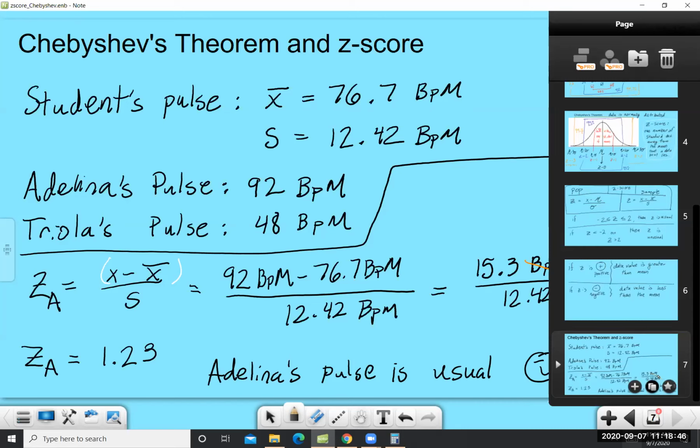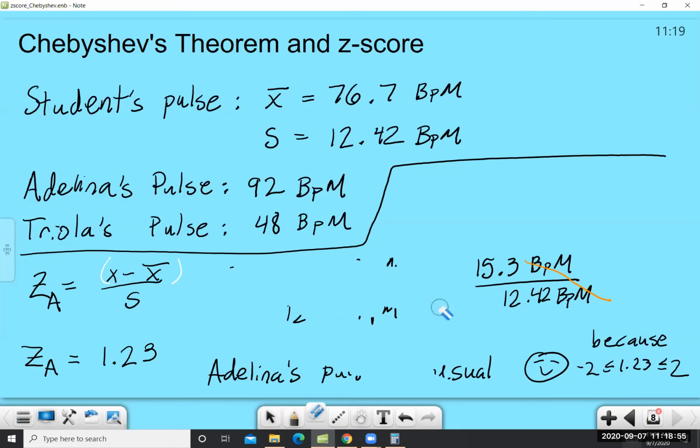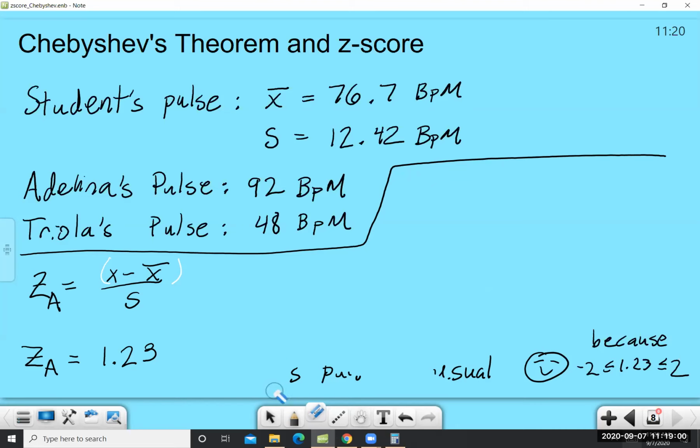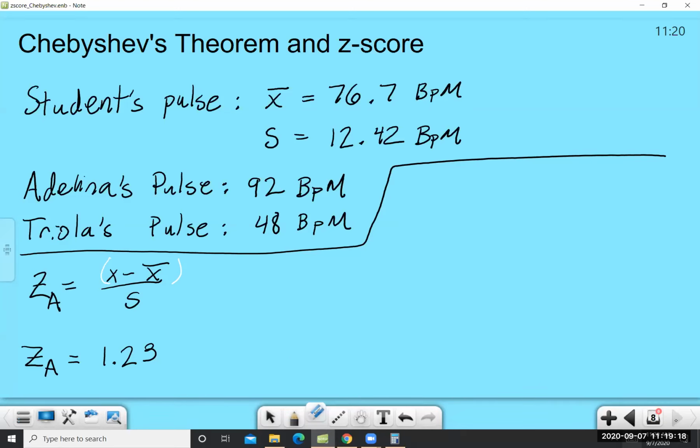How about Triola? Where does Triola's pulse fit into all of this? So I'm going to go ahead and erase the work we've just done for my pulse. And remember that those units canceled away. So my z-score being 1.23 meant that I was 1.23 standard deviations, since it's positive, above the mean. All right, let's take a look at Triola now. So we'll call that z sub t for Triola.